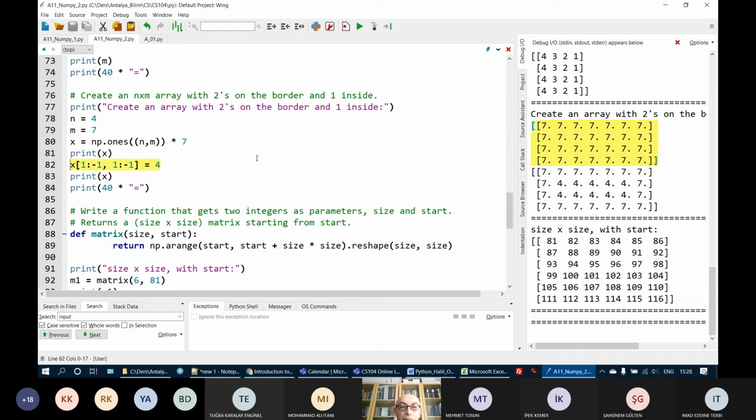So once you understand the idea, you can have many variations. In my question bank, I will prepare several questions with different values on the border and different values inside. Once you understand this idea, you can just do it quickly. One more variation of that, I will put here 7 and 7.